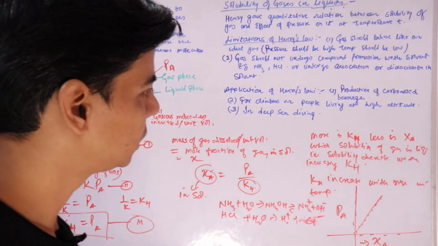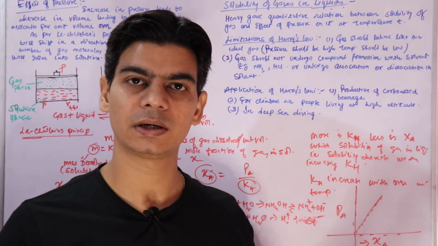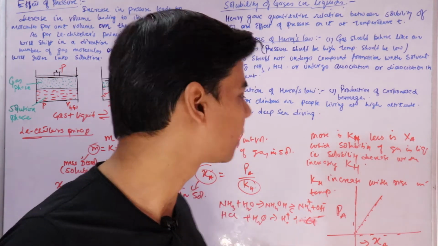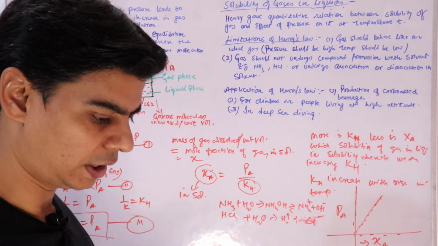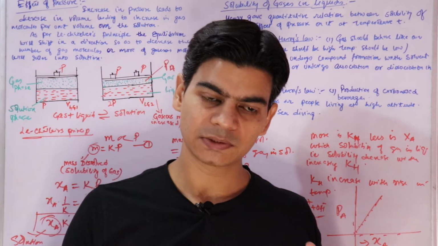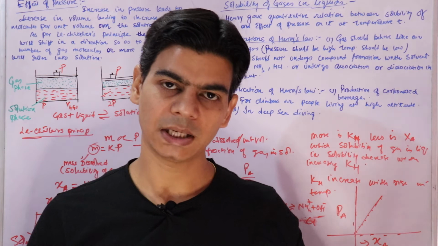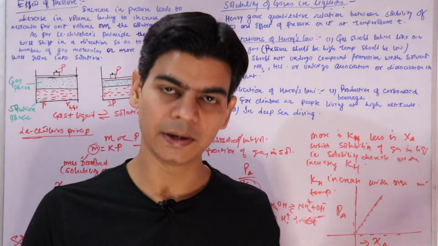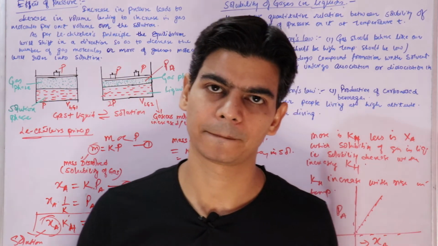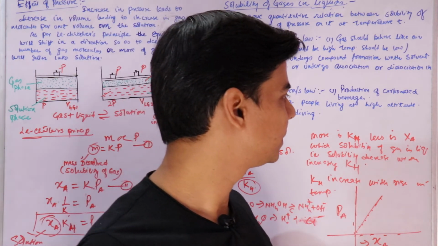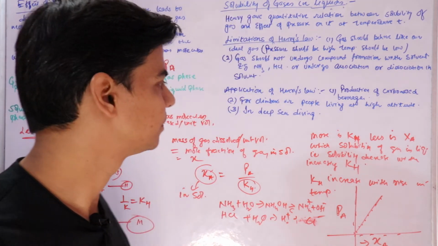And one more thing, the higher altitude thing: the diseases that the people who are living at high altitude face, we call it anoxia. I forgot to mention that. So in deep sea diving, that is why the scuba divers carry oxygen cylinders. They carry that cylinder because it contains air which is diluted with helium gas, so it contains less nitrogen because it is diluted with helium gas.